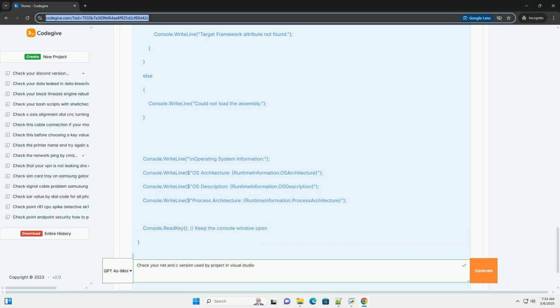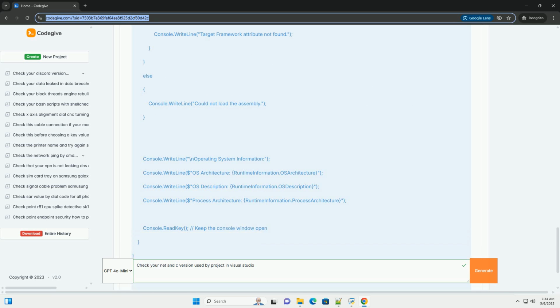Consider .NET Standard. If you're building a library that needs to be compatible with multiple .NET implementations, for example .NET Framework and .NET Core/.NET 5+/6+, consider targeting .NET Standard. .NET Standard defines a set of APIs that are guaranteed to be available across compatible .NET implementations. Note that .NET Standard is less relevant these days since .NET 6+ provides a unified platform.